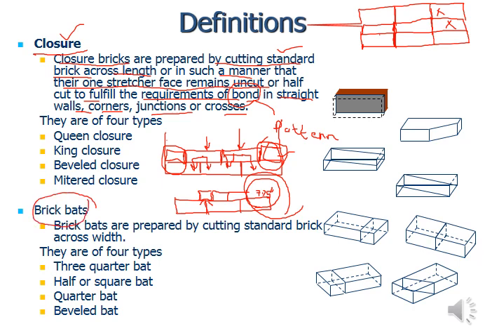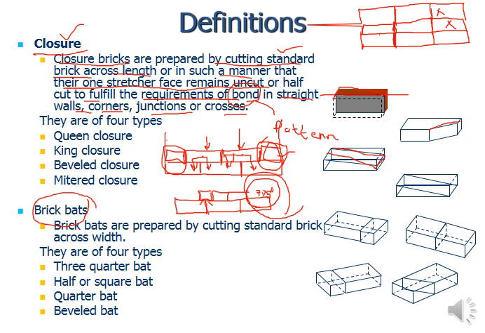Okay, so here in the figure you can see the whole dimension of the brick. Along the length you are going to cut your brick, or you can cut the brick in inclined form. You can cut it in that particular way, as a wedge. So this is going to be called the cloyer.